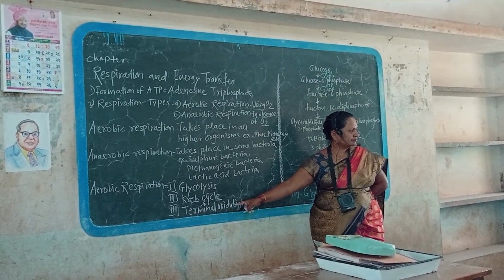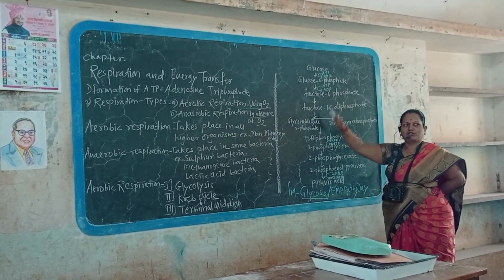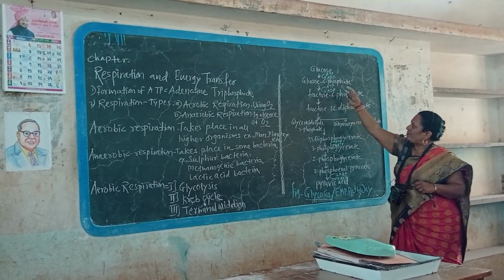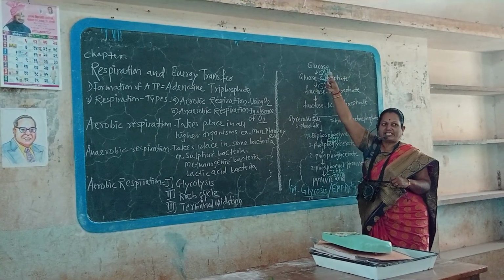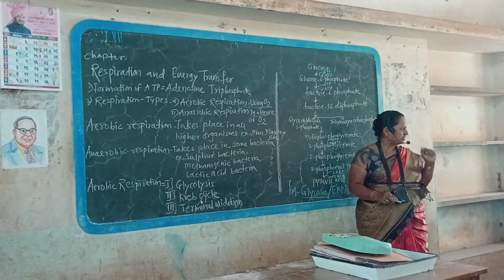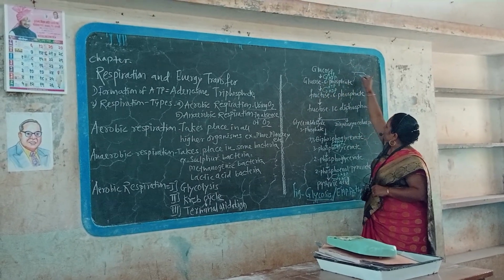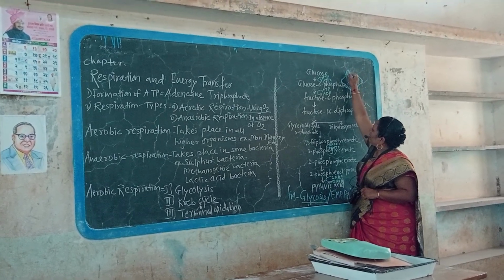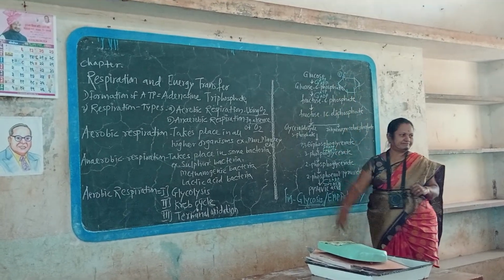Third step, terminal oxidation. The first step, glycolysis, includes these steps. Glucose is converted into glucose 6-phosphate by using one phosphate group from ATP, and ADP is produced. Adenosine triphosphate releases one phosphate and produces ADP. From triphosphate, diphosphate is produced. That one phosphate is used by the glucose, and glucose is a 6-carbon compound having how many carbon atoms? 6. At the 6th carbon atom, a phosphate group is attached, therefore it is called glucose 6-phosphate.